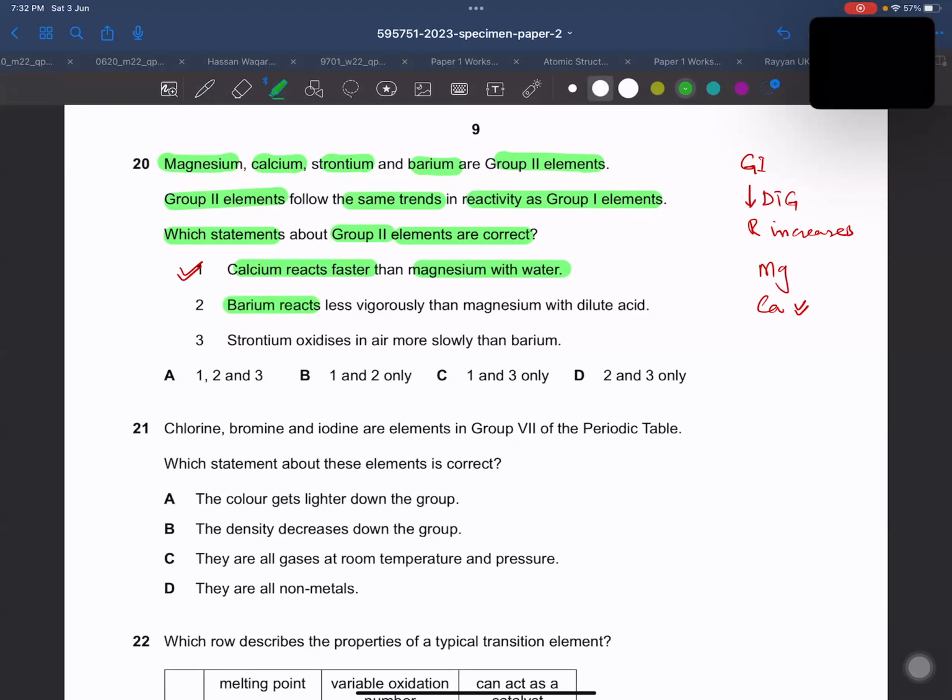And then, barium reacts less vigorously than magnesium. That is absolutely wrong. When we go down the group, reactivity increases, so barium is more reactive than magnesium and reacts more vigorously. So this must be wrong. Then, strontium oxidizes in air more slowly than barium. This is absolutely right, because barium is just after strontium, so barium is going to oxidize faster than strontium. So this is the right statement. So the right answer would be C for this MCQ.